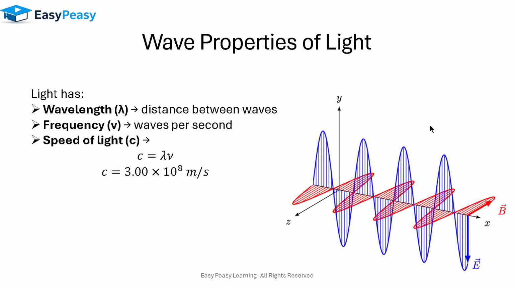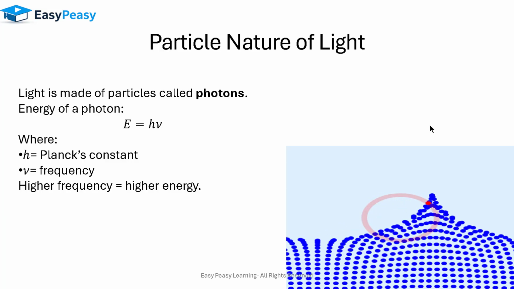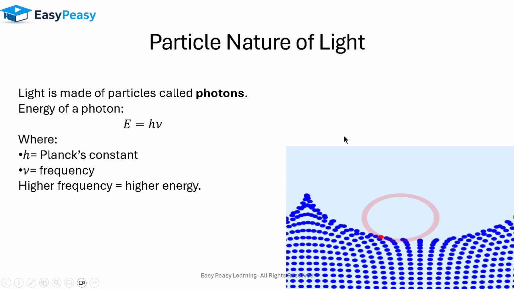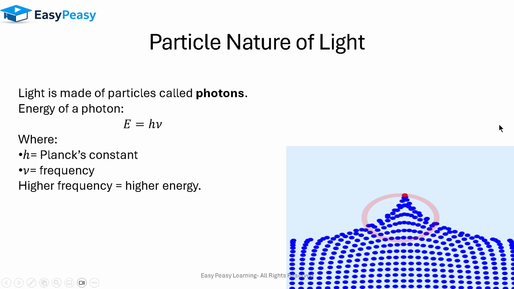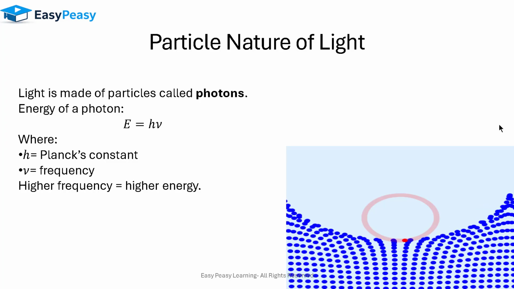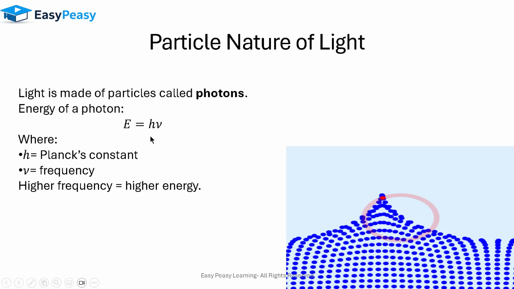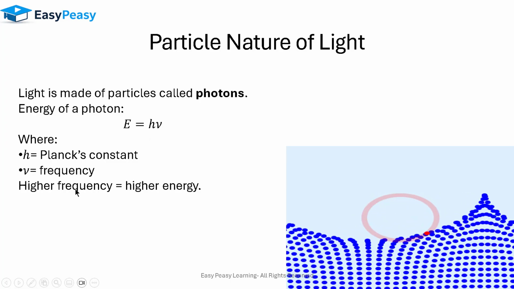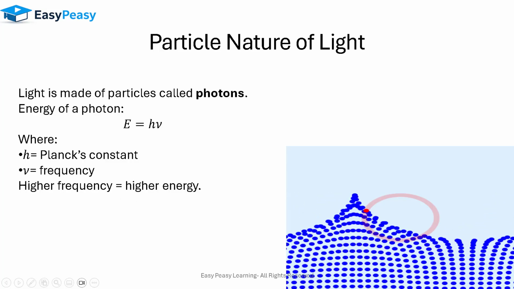And if we talk about the particle nature of light, the light is made up of small packets called photons. And the energy of a photon can be figured out by this formula. This formula says E is equal to hv, where h is the Planck constant and v is the frequency. Now here, energy and frequency are directly proportional to each other. It means if we have high frequency, then we will have high energy.